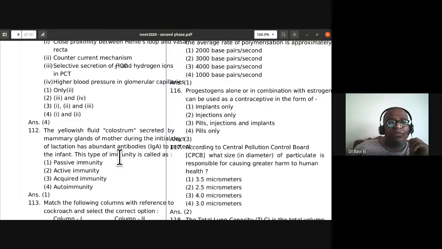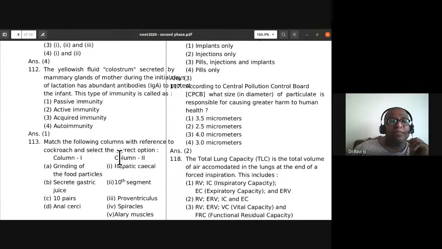The yellowish fluid colostrum secreted by mammary glands of the mother during the initial days of lactation has abundant antibodies to protect the infant. This type of immunity is called passive immunity. It is a type of passive immunity. It's not active or the other things, acquired immunity or autoimmunity. So it's a passive immunity.